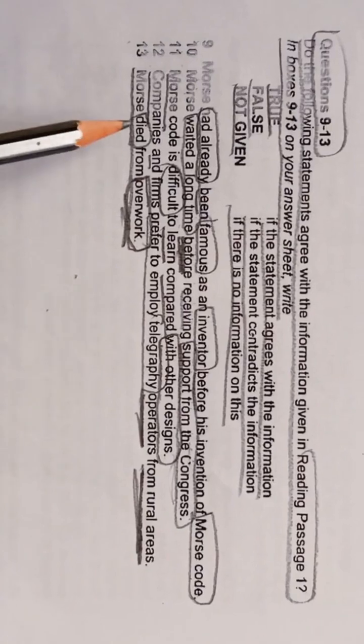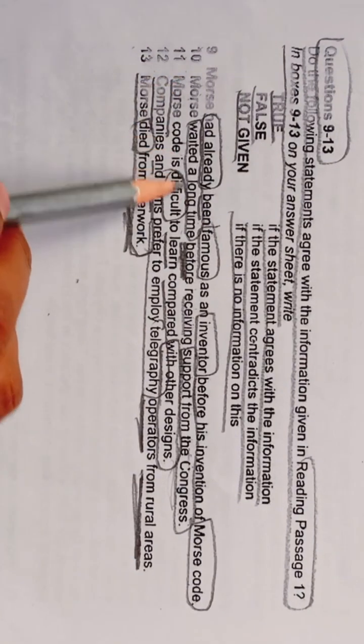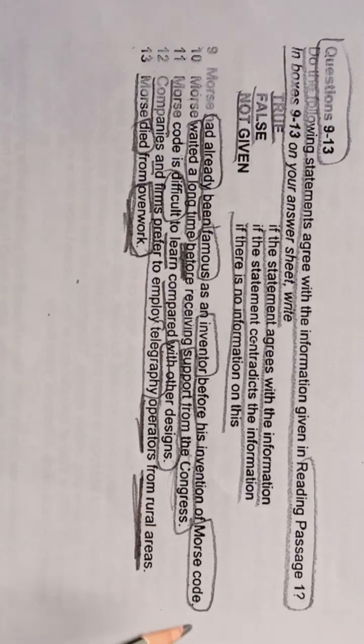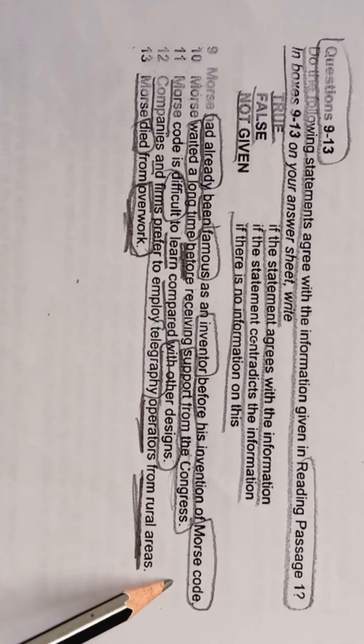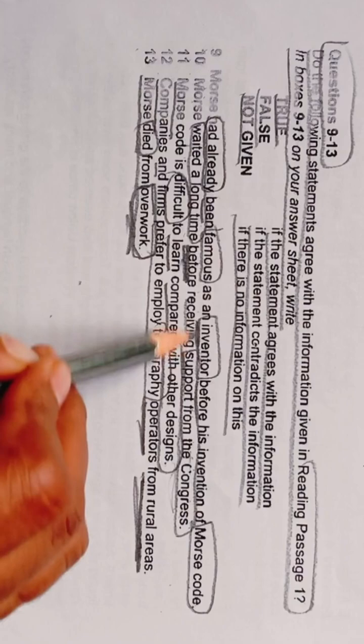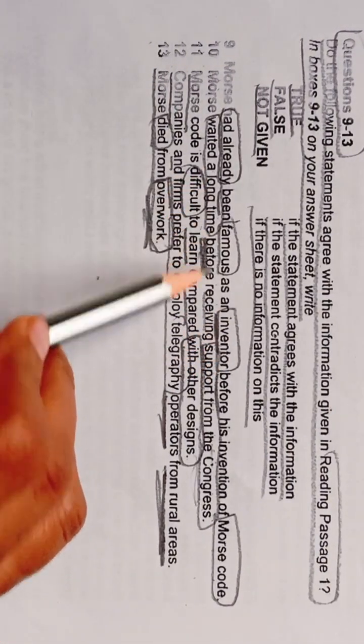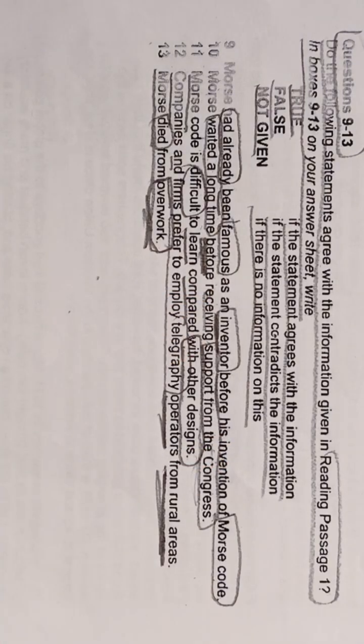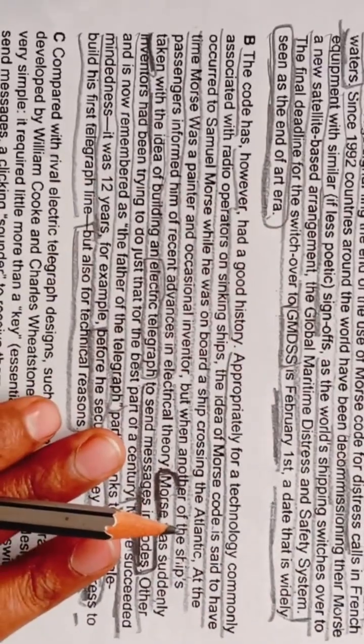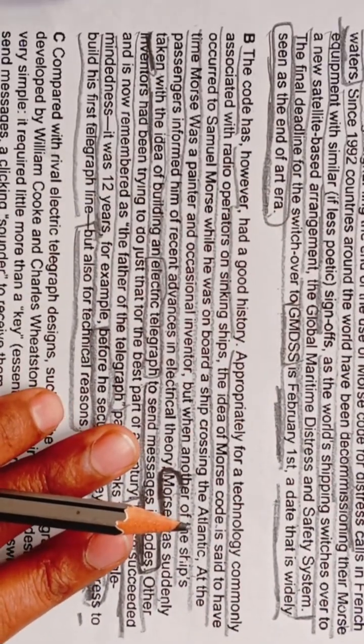So now let's see whether we are getting our answer or not in another question type. Morse had already been famous as an inventor before his invention of Morse code. So as an inventor, we have seen this keyword. Okay, we have seen this inventor, and here only, in the same B paragraph only, we have seen it. So let's see.